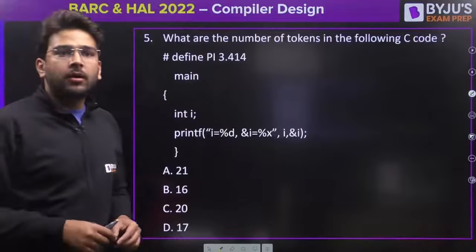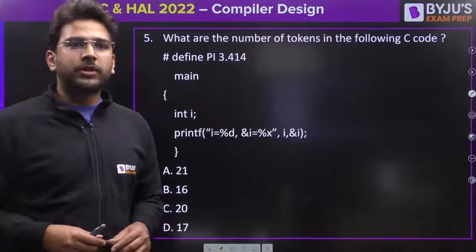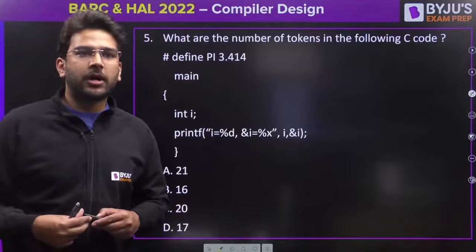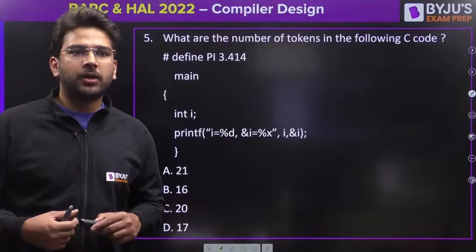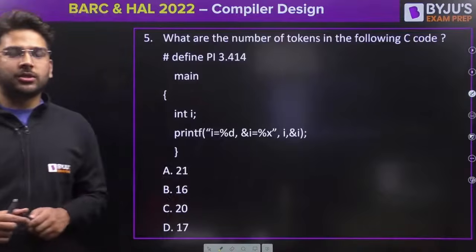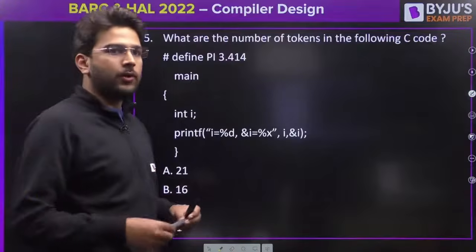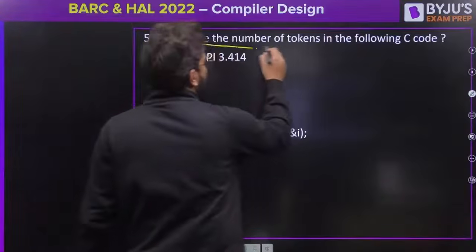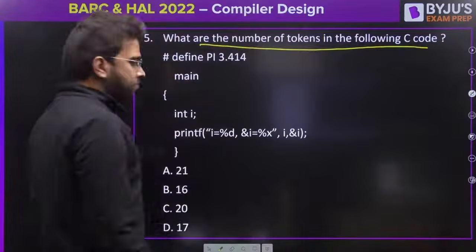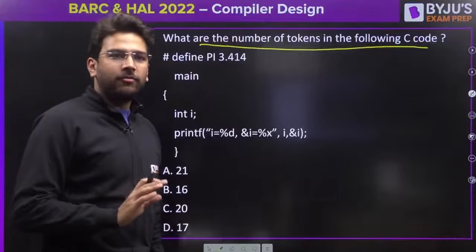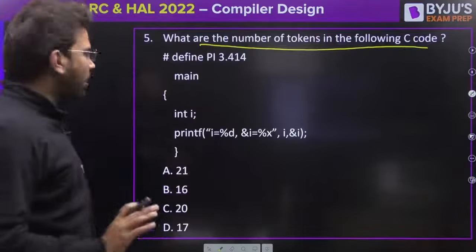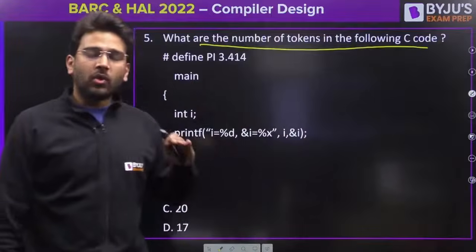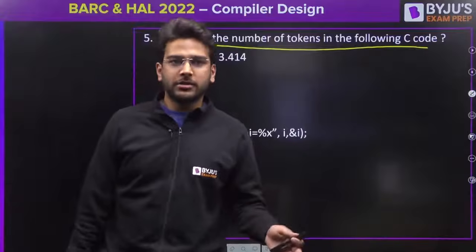Yes. Okay. Pooja is saying option B. Broken Heart option D. Saubhagya option B. Nishant option B. Diksha option B. Okay. Nagendra option C. Are you sure? Let's see this. Here also you have to find the number of tokens in the following C code. So if you have studied compiler very well, then you know this. You might be knowing this concept, that before the compiler we give the source program to the preprocessor.